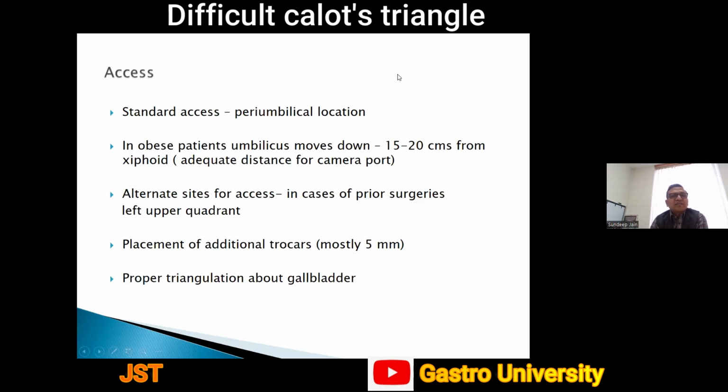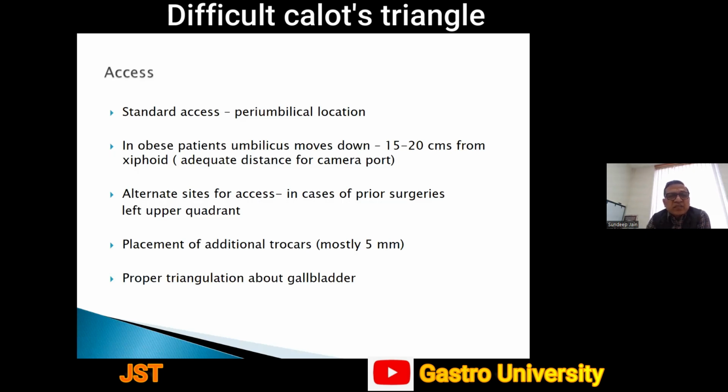Now, regarding access to the abdomen, the standard access is the periumbilical location to establish the pneumoperitoneum and to put the first trocar. In obese patients, mind you, the umbilicus moves down and the adequate distance for the camera port is 15 to 20 centimeters from this fold. In these patients, we don't take the umbilicus as the landmark to put the first port or Veress needle.